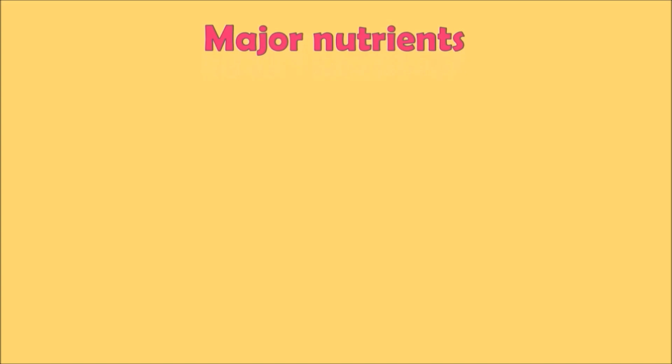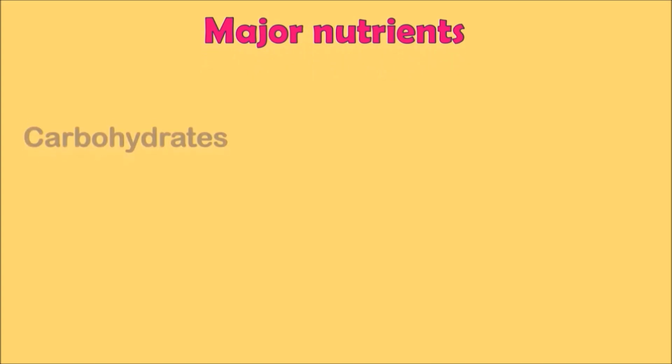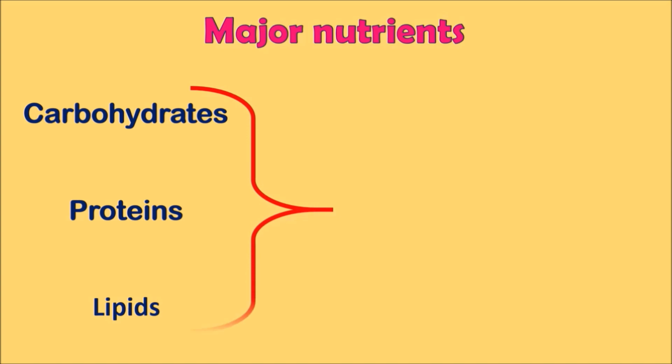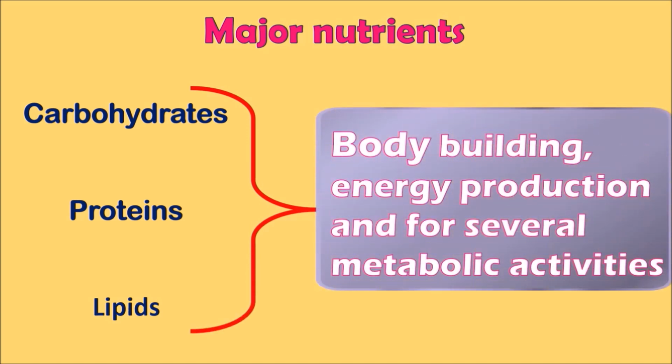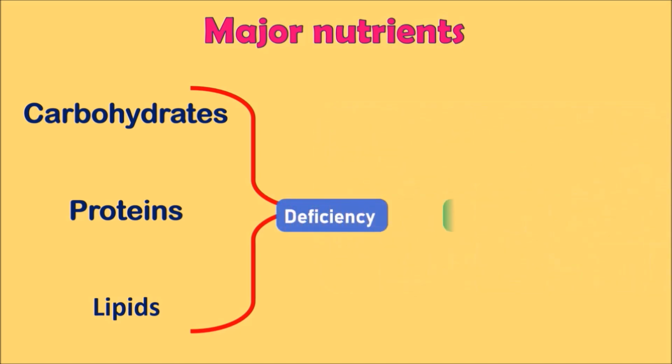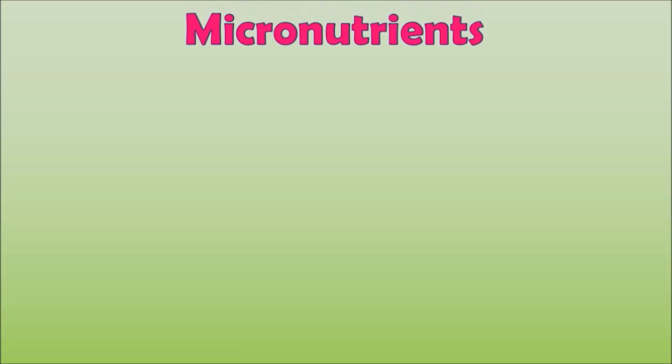In the last video, you have learnt about the major nutrients required by our body such as carbohydrates, proteins and lipids. These substances are required for bodybuilding, energy production and for several metabolic activities. The deficiency of these substances will lead to malnutrition. But there are some other micronutrients which are essential to our body, such as vitamins.